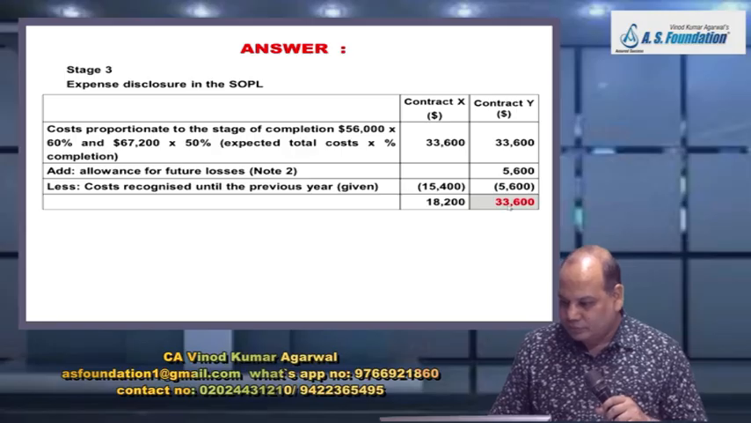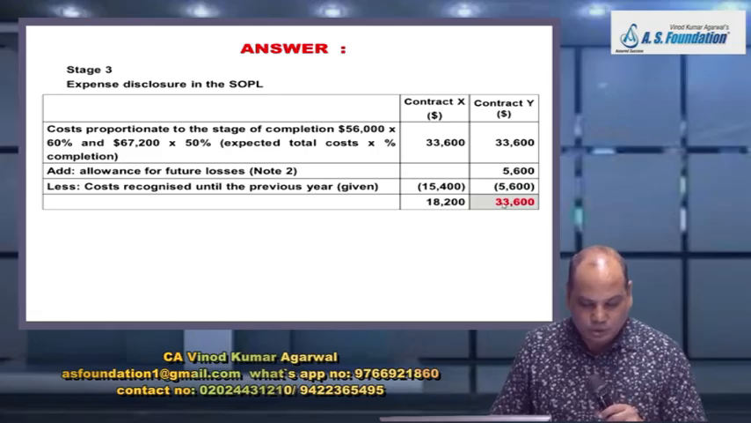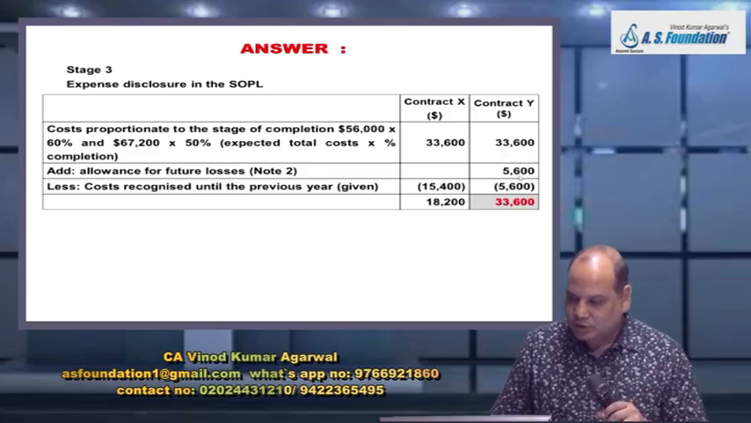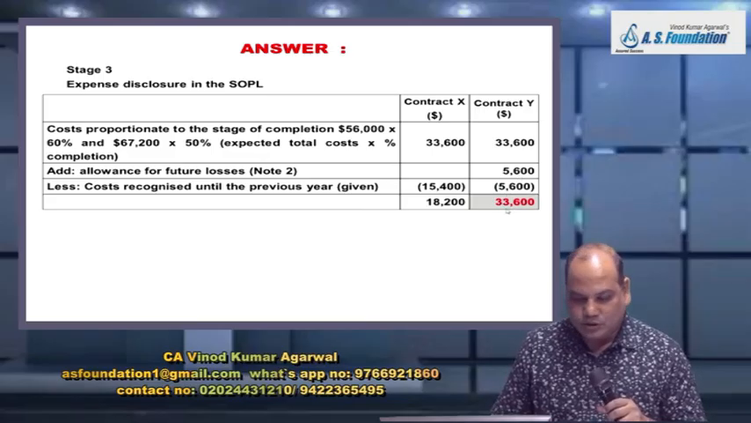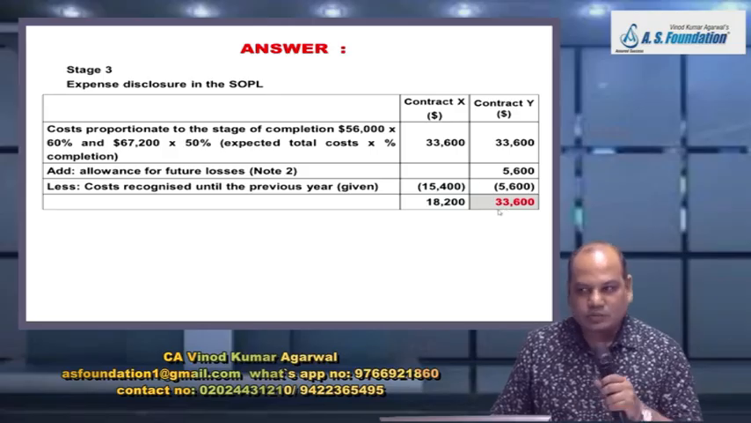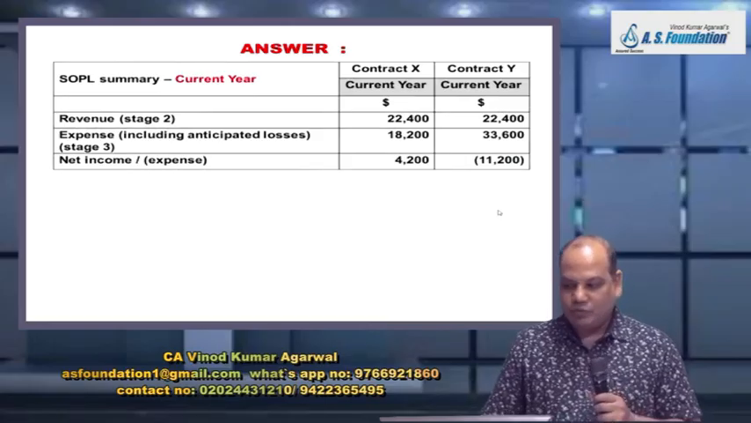18,200, and here you need some correction, 33,600. Have you corrected 33,600? You are in stage number 3. You are in contract Y column. If you take the total 33,600 plus 5600 minus 5600, this figure is 33,600. These are cumulative calculations.